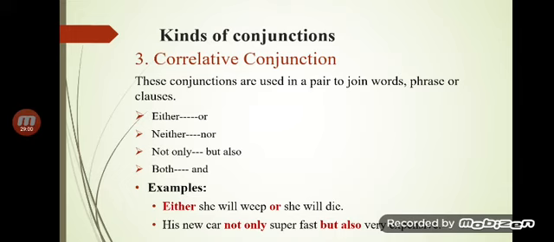Then come either or, neither nor. Tonight's program is either Mozart or Beethoven. Tonight's program, it is connecting two nouns. Then comes sentence to sentence.